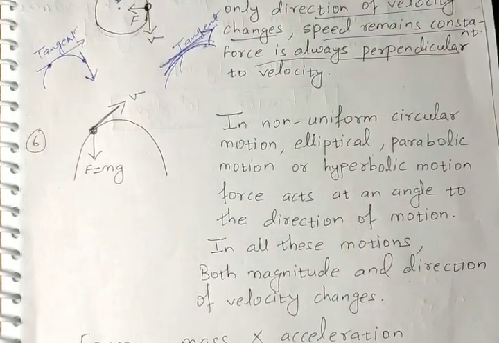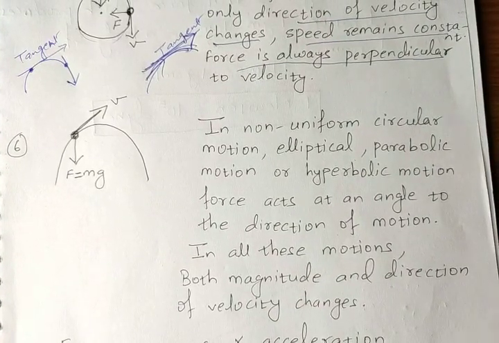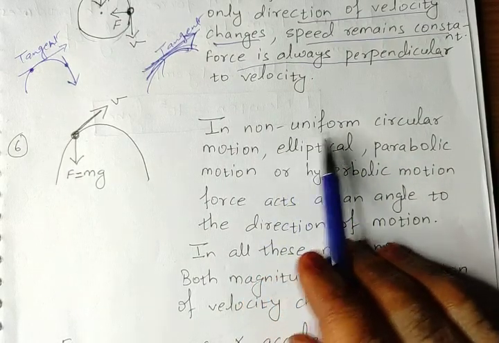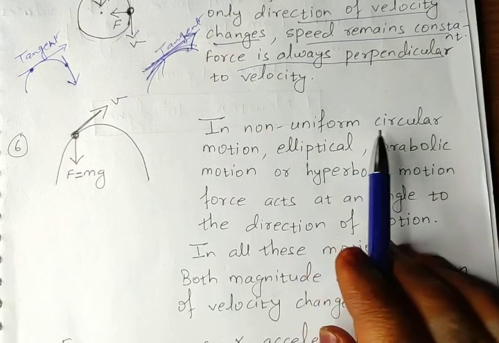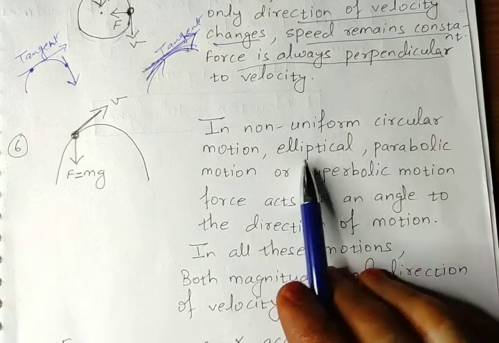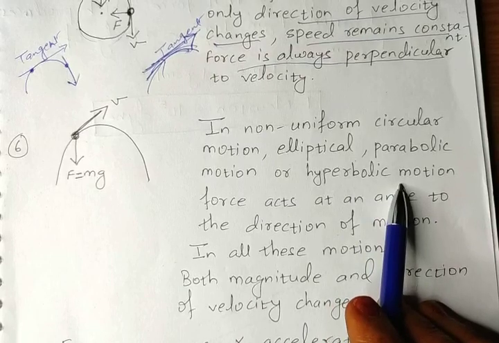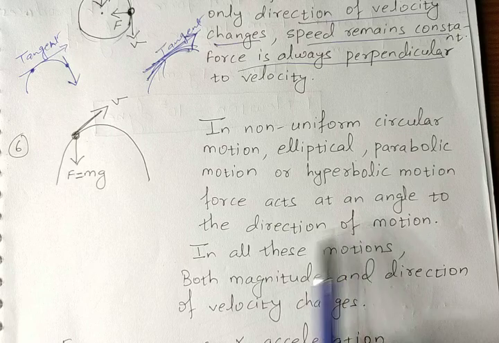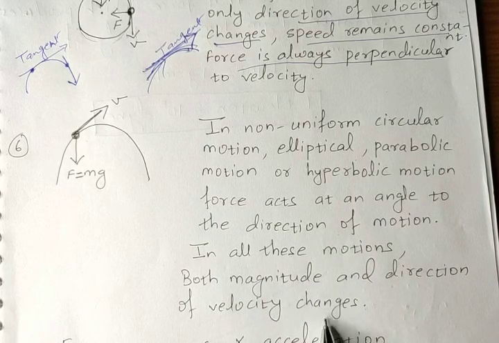Next, sixth case. Case number 6. In non-uniform circular motion, the body is moving with non-uniform circular motion, meaning elliptical or parabolic or hyperbolic motion. Force acts at an angle to the direction of motion. In all these motions, both magnitude and direction of velocity change.